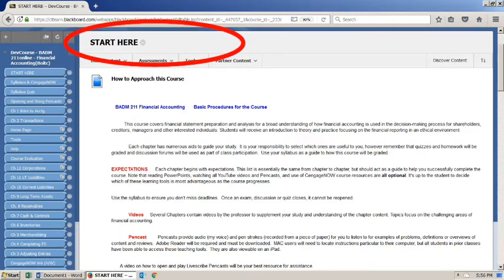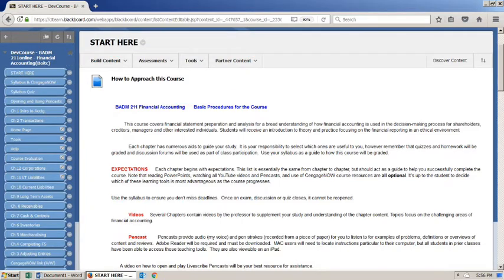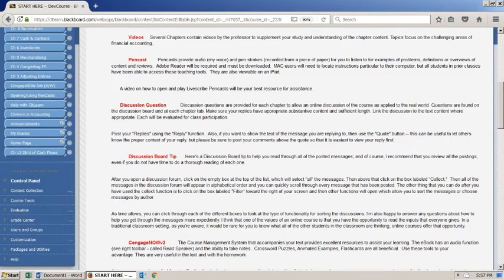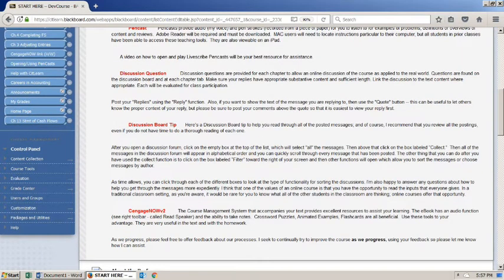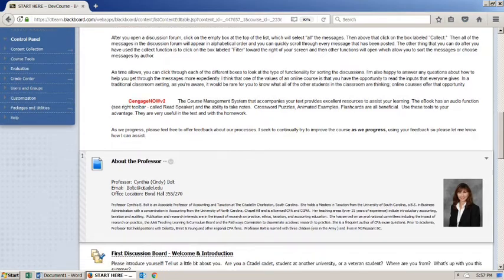First, there is a nice area that's talking about how to approach this course, and this is generally going to help you with some of the basic procedures, expectations, the videos available, the pencasts that we have available, and all of the other resources that we have available. You see that we have discussion questions, there's some tips for discussion boards, and also talking about the course management system under Cengage Now. A little bit of information about me. There's also an introductory video found under Start Now.